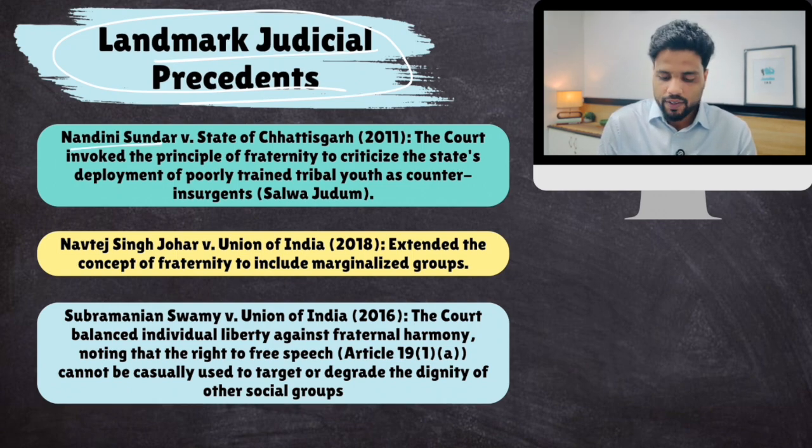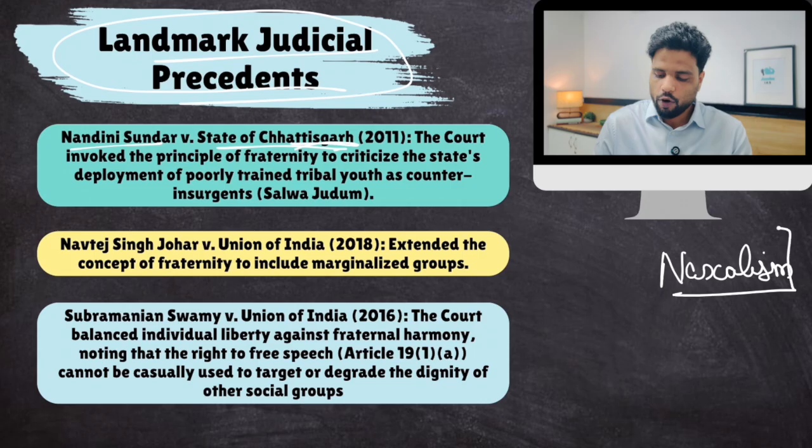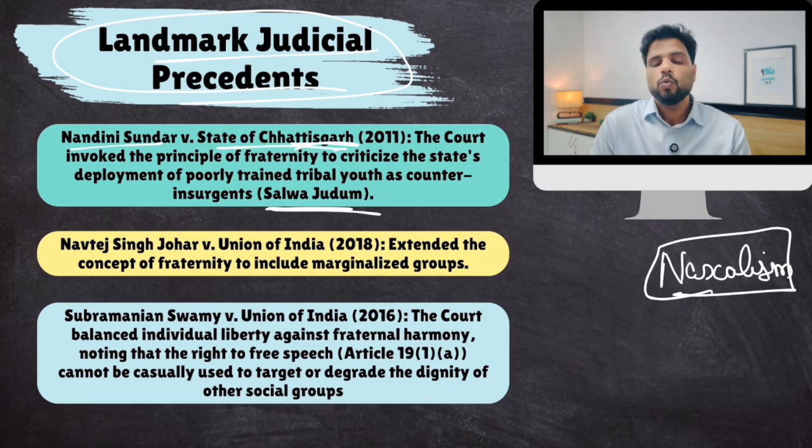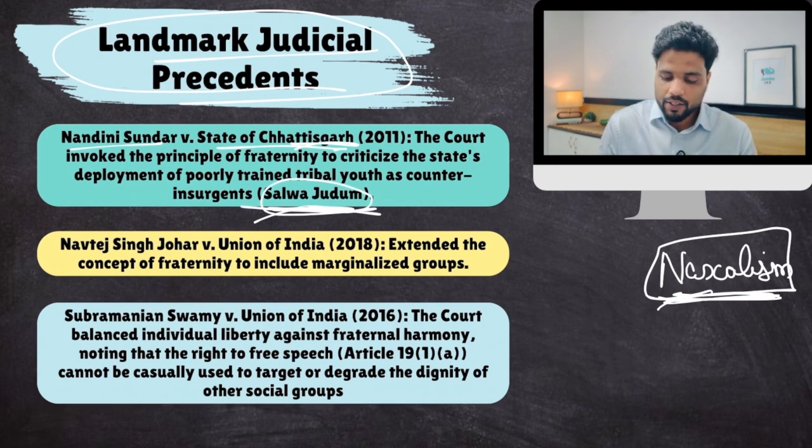So there is Nandini Sundar versus State of Chhattisgarh. What happened was that, well, there was Naxalism in Chhattisgarh. Most Naxals came from tribal belts. Now, the government basically created an organization called Salva Judum, which included some of these tribals, and this tribal group, Salva Judum, was created to fight Naxals. So tribals were fighting with each other. One group belonged to Naxals and one group belonged to state-sponsored Salva Judum. Supreme Court banned Salva Judum based on fraternity, saying that you cannot basically force Indian citizens to fight against each other.